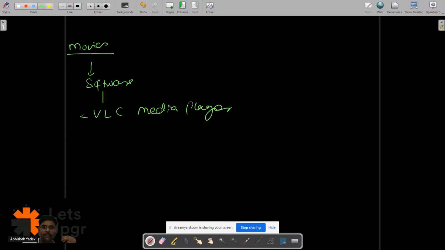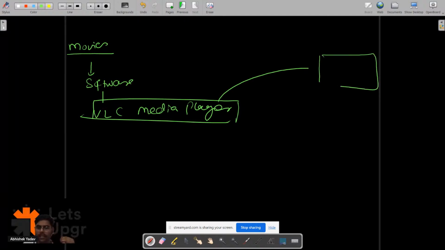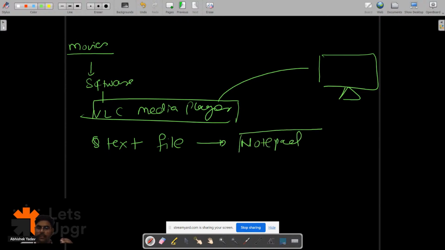And this VLC media player is a software that tells the computer that, hey, the user wants to play a movie, and you are able to watch a movie on your system, right? Everyone, yes or no? Similarly, if you have to write some text file, what do you do? You open a notepad, right, everyone? And this notepad is what? It is a software, right?